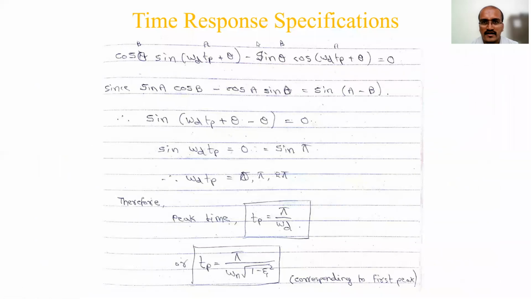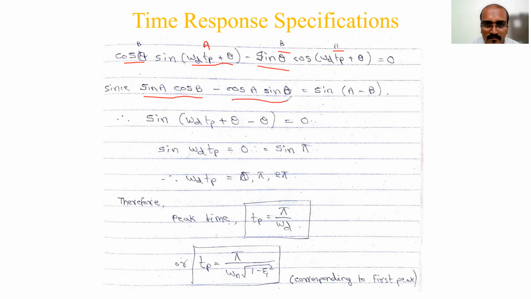Just look at which one I have taken as A. I have substituted first zeta as cos theta, and wherever square root of 1 minus zeta square is there, I have substituted sin theta. Then I have taken omega d tp plus theta as A, and this theta as B. So sin A cos B: the same way I have written the formula, first term sin A cos B. Then in the same way, I take A here, cos of omega d tp plus theta as cos A, and theta as B, so cos A sin B.